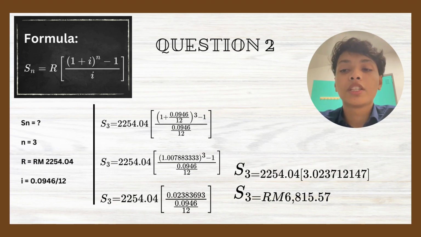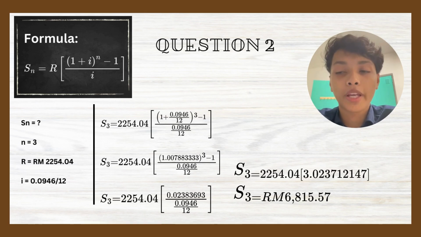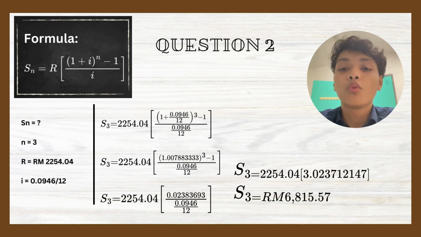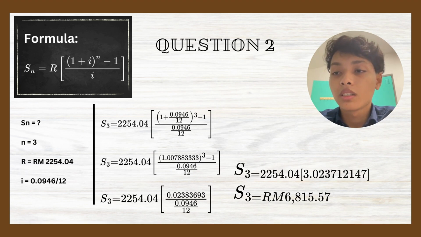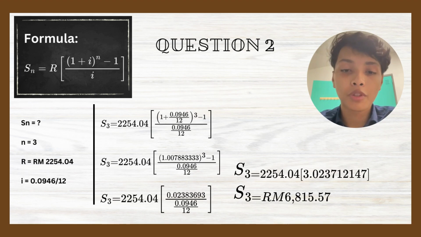and we get, open bracket, 0.023839693 divided by 0.0946 divided by 12 and close the bracket. So after all this calculation, we get S3 equal to RM2,254.04 times 3.023712147, close the bracket, and we get the answer for this question is RM6,815.57.